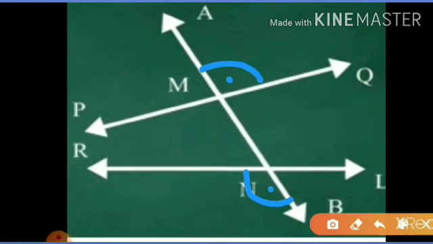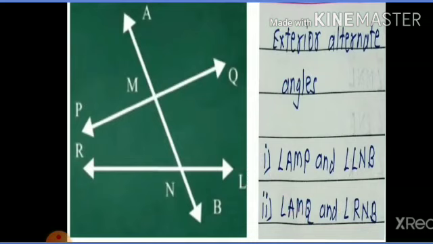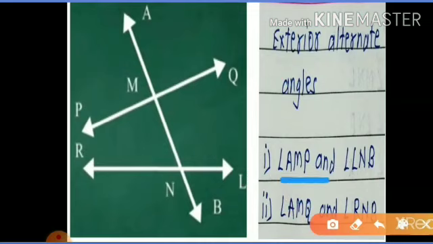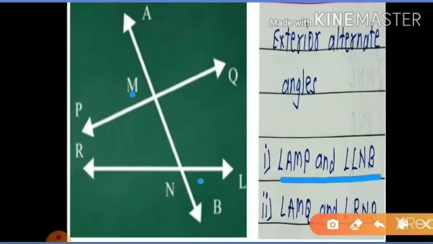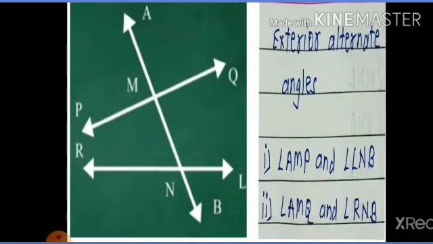In this way, we can find the two pairs of exterior alternate angles. Now we have to write the names of these two pairs. First pair is angle AMP and angle LNB. This is the first pair. And the second pair is angle AMQ and angle RNB.